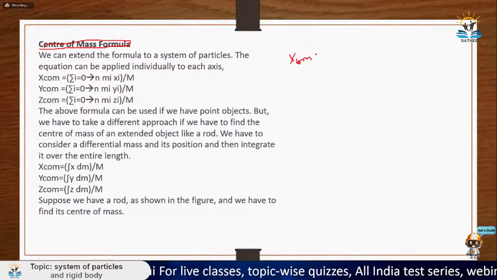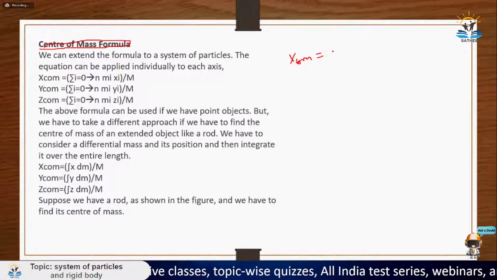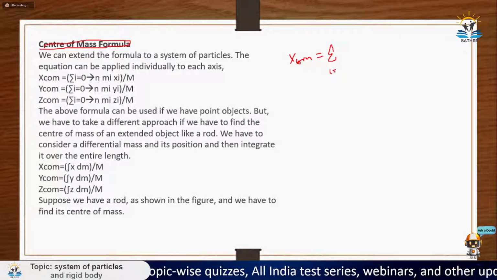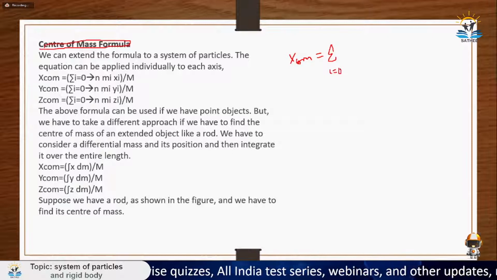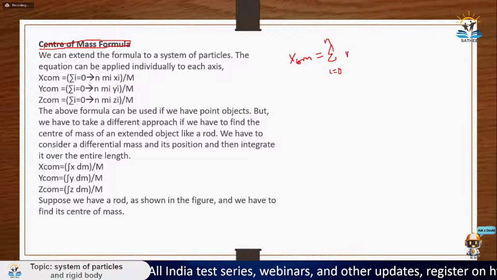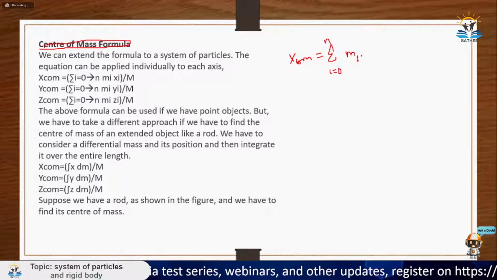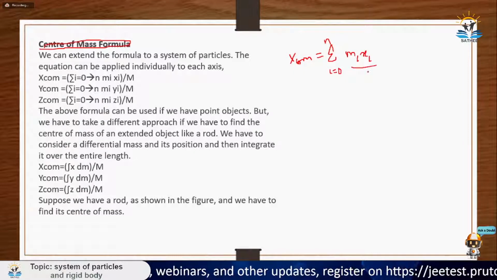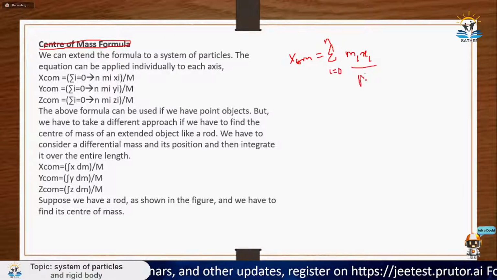So X_CM is equal to, as it is written, sigma i equal to 0 to n, m_i x_i divided by entire mass, capital M.